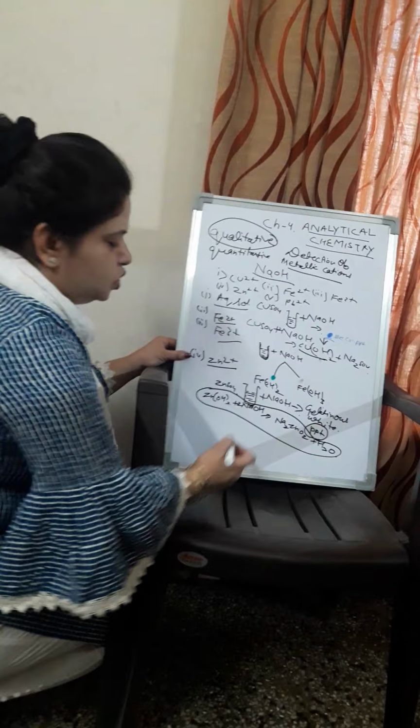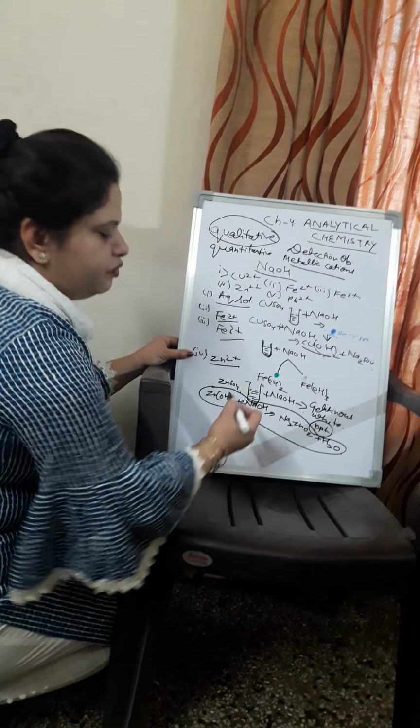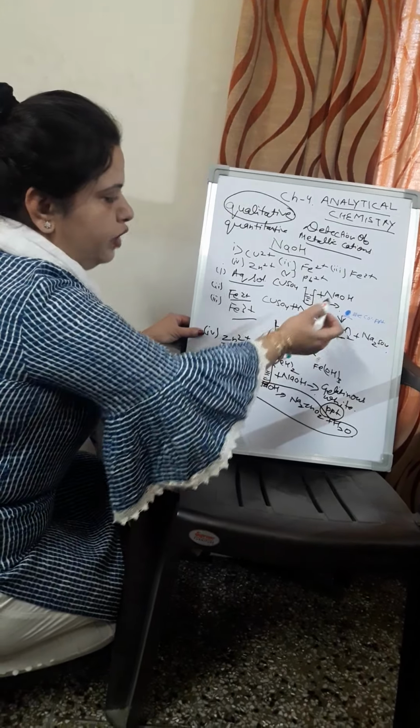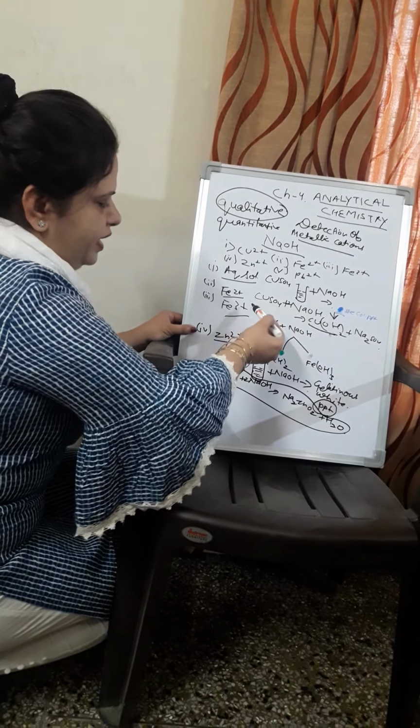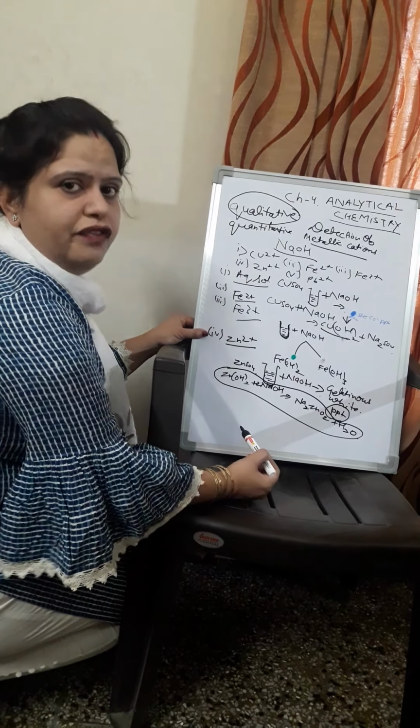This precipitate will get dissolved in excess of NaOH. This Zn(OH)2 reacts with excess of sodium hydroxide to give Na2ZnO2 plus H2O, and this reaction we call amphoteric behavior, because the base reacts with alkali to give a soluble salt and water. So this is one important observation which you will not find in case of copper, ferrous or ferric, but it is there in case of zinc.